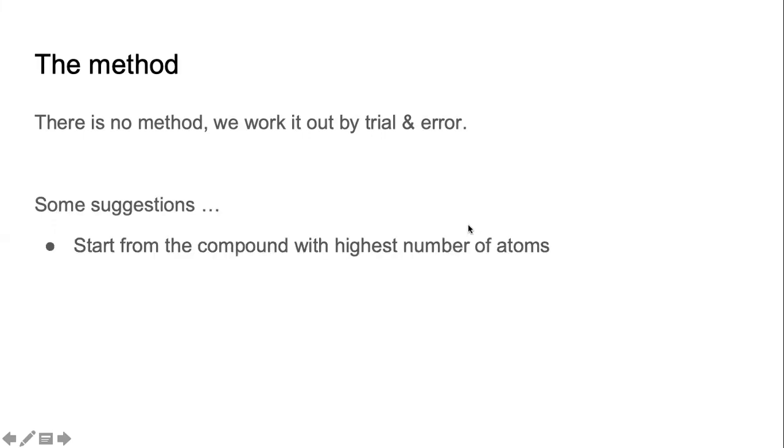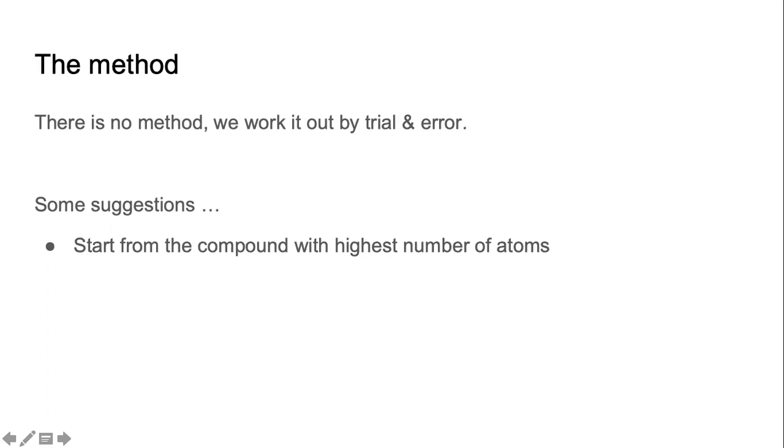Number one, let us start. In any equation, there will be multiple compounds. There will be multiple molecules of the compounds. So let us start from the compound with the highest number of atoms. Simple counting will tell us how many atoms are there in a molecule of each of the compounds. So we will pick up that compound which has the highest number of atoms.